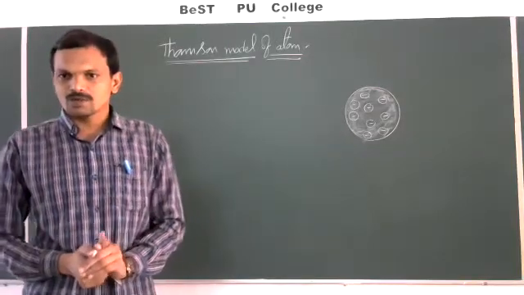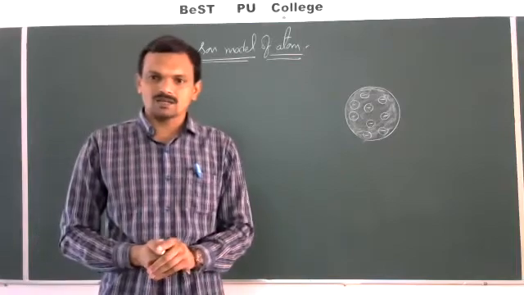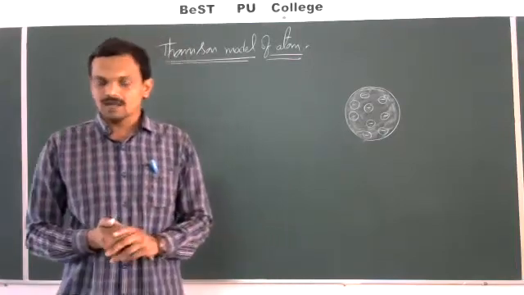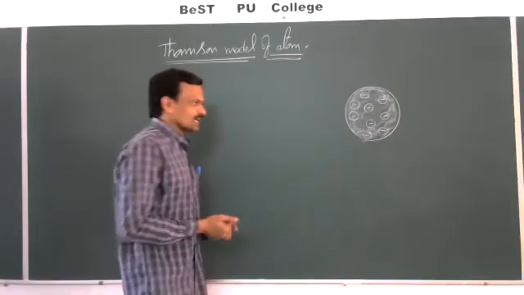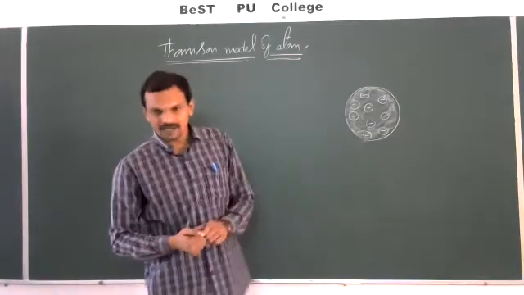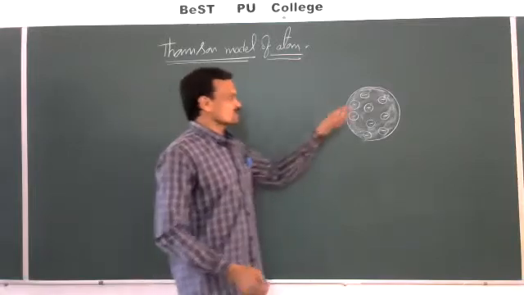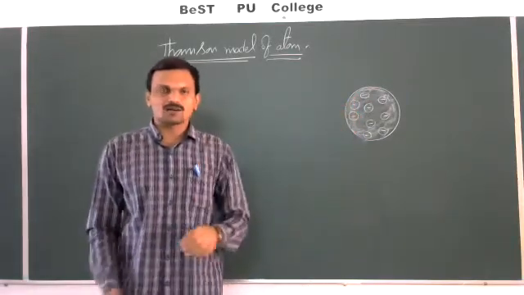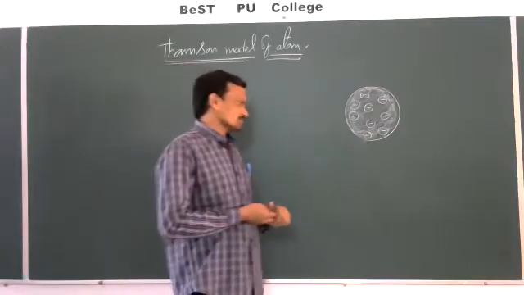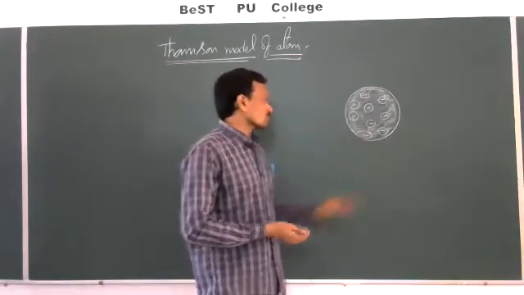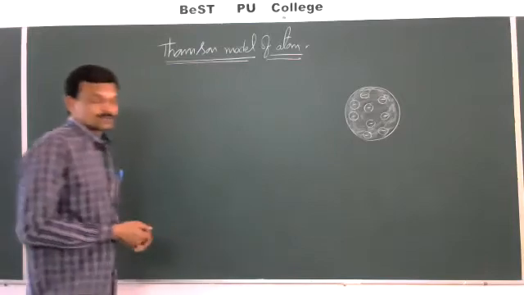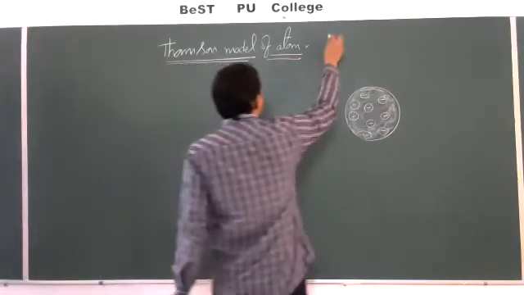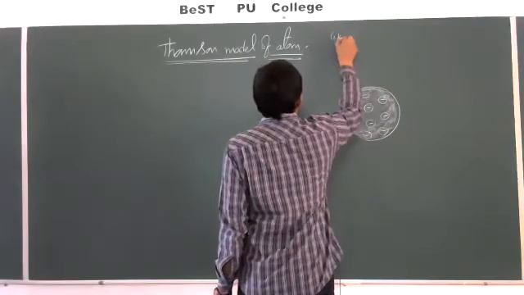The total positive charge present in an atom is uniformly distributed, and the negatively charged electrons get embedded in this positive charge in order to give a more stable electrostatic attraction. So this is the atomic model which was proposed by J.J. Thomson. And this atomic model was named the watermelon model.